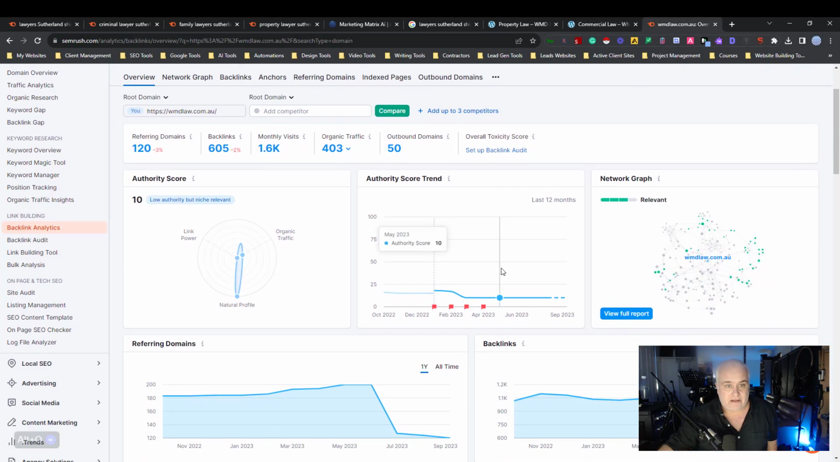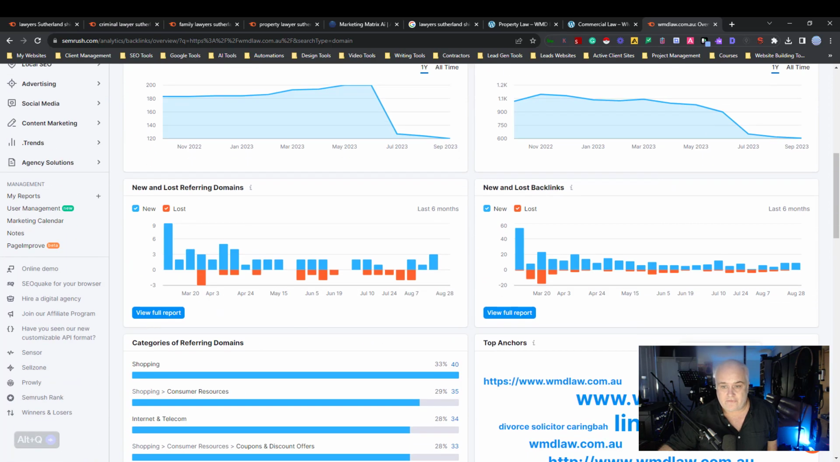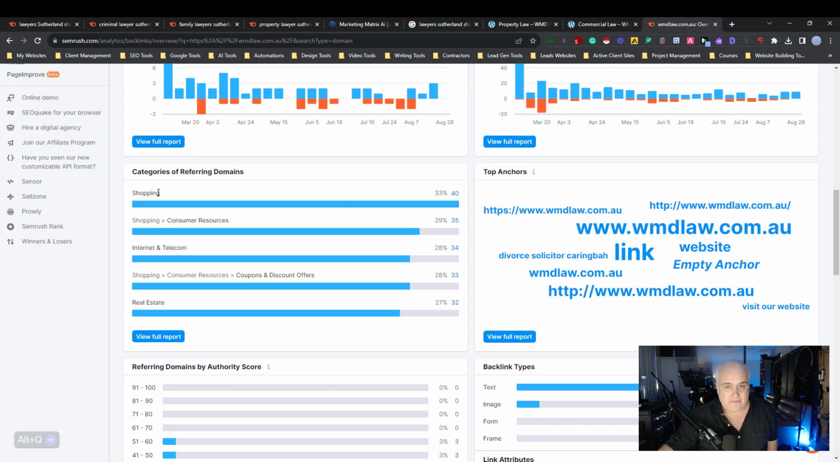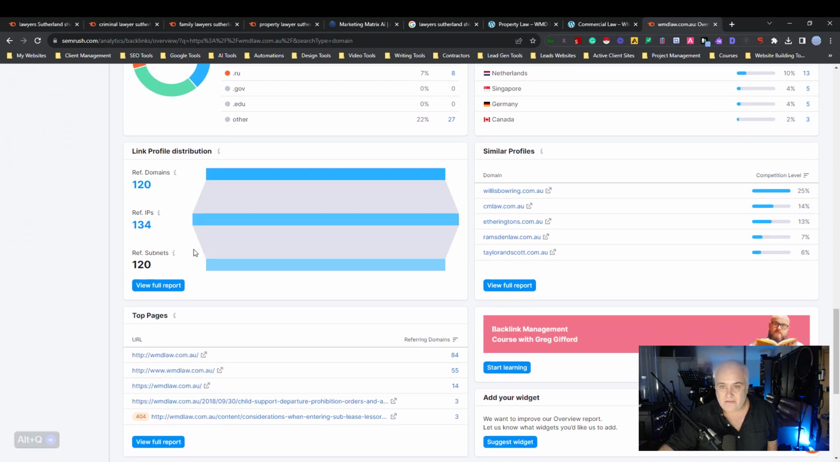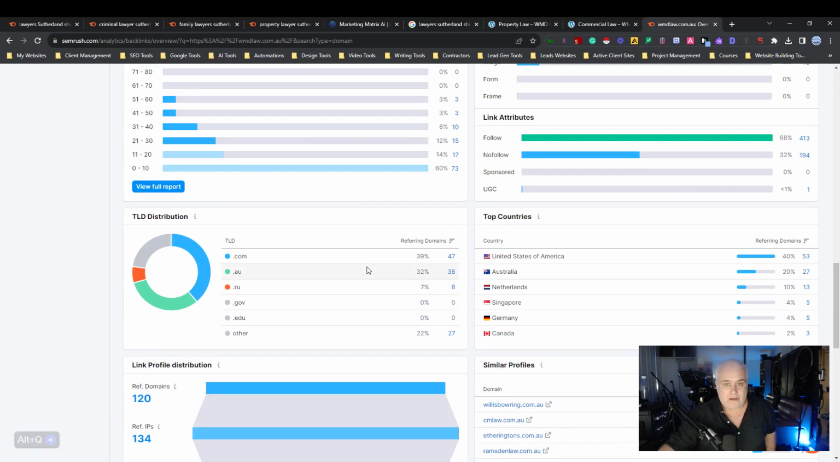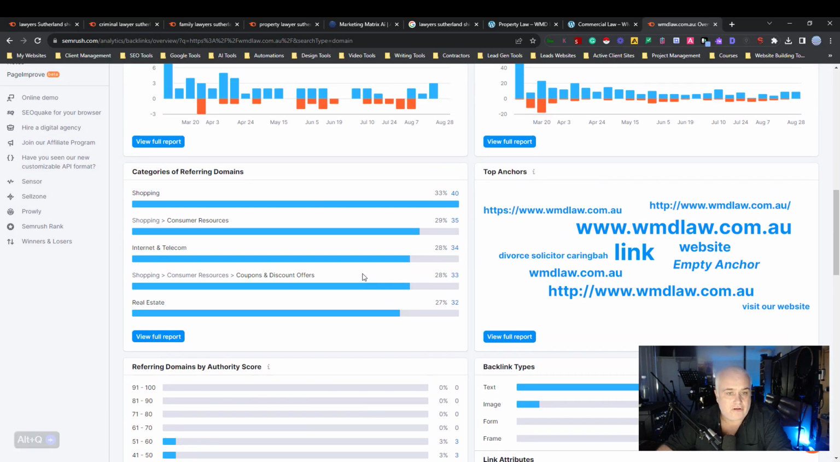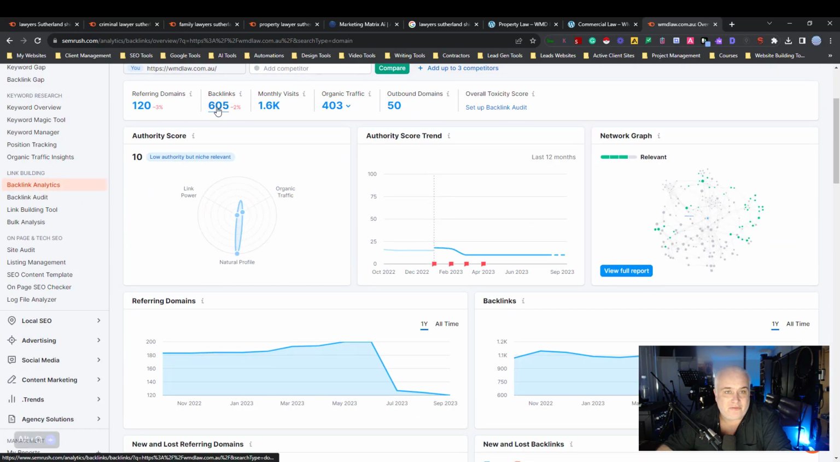Now let's have a look at their backlink profile. So they've got a bunch of backlinks here, 605, and they've got 120 referring domains. But backlinks are just sliding off. And most of them are coming from the shopping category, internet and telecom. So there's no real relevance to the linking profile that they've got. Why are they getting all these shopping backlinks? It just seems a bit odd.